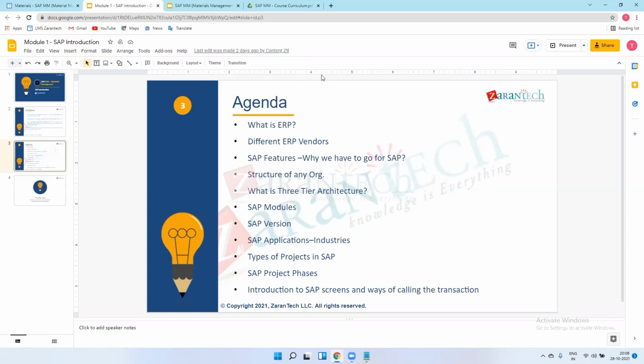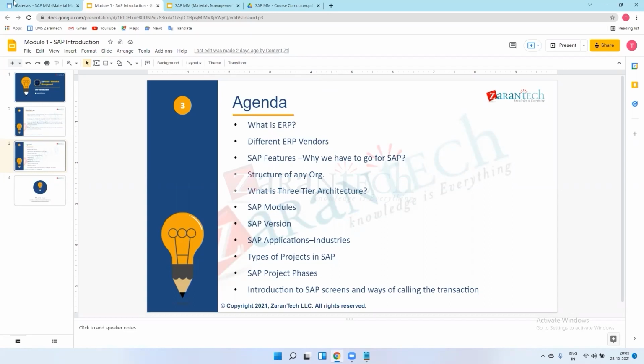Then comes realization. After understanding all the requirements from the client, we go into SAP, which we will see in practical. We will create all the companies, plants, groups, and all the customization. If there is any custom requirement which SAP cannot fulfill, we also do that using technical ABAP concepts, which is called a custom enhancement. We do that in realization.